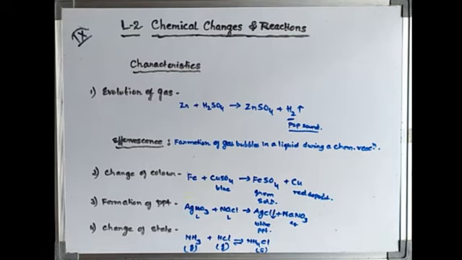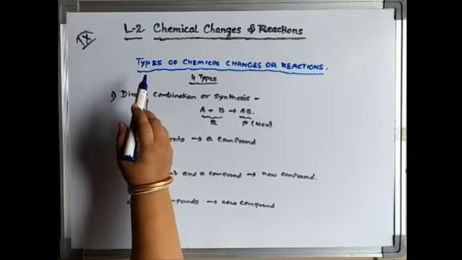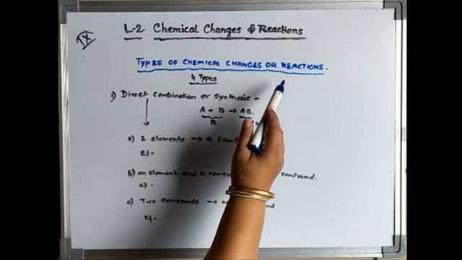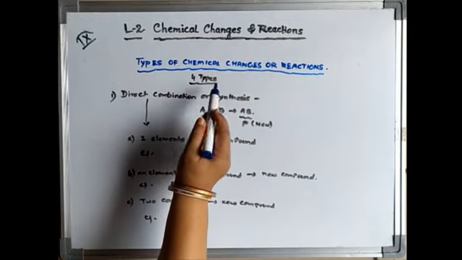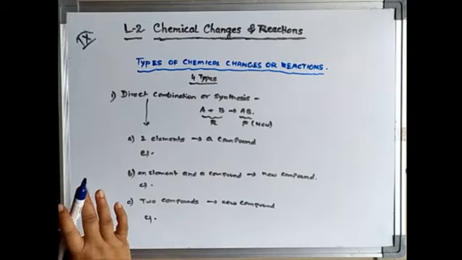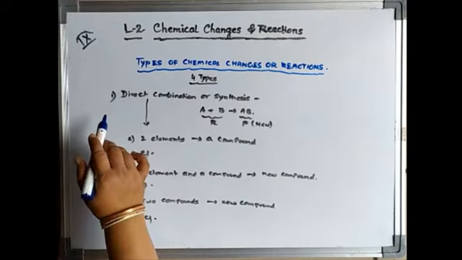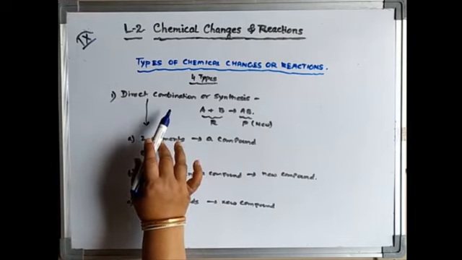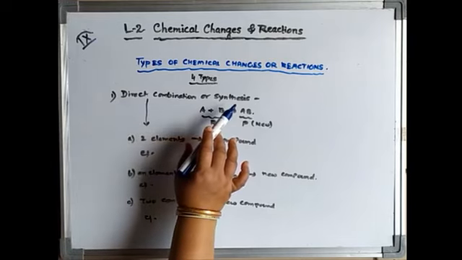How many types of chemical changes are there? Let us see now the types of chemical changes or reactions. There are basically 4 major types of chemical changes we are going to study in this class. The first type is the direct combination. It is also known as synthesis reaction.